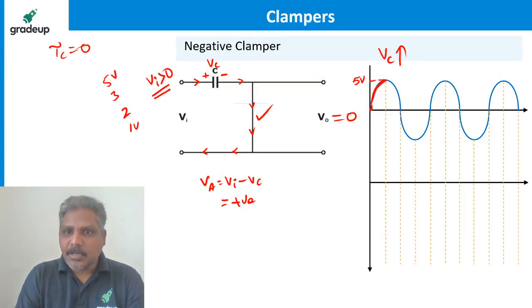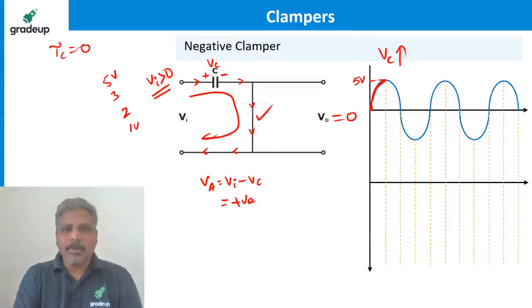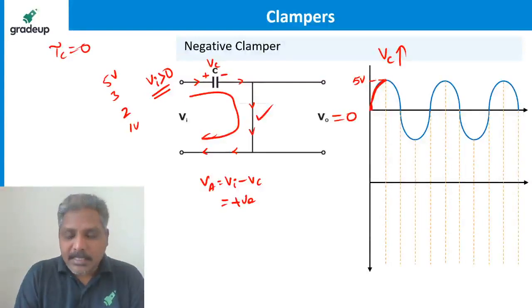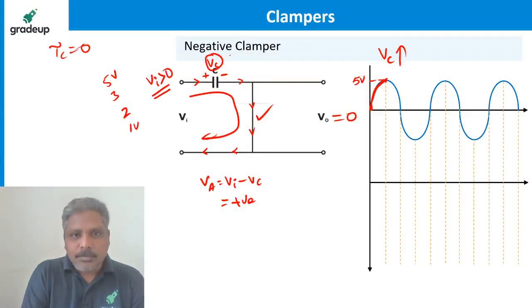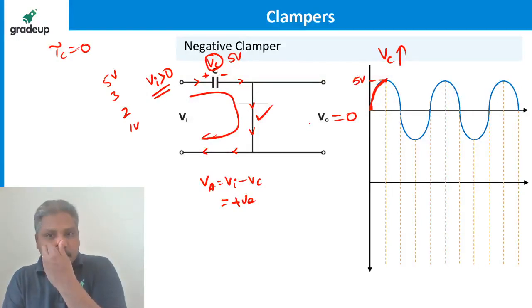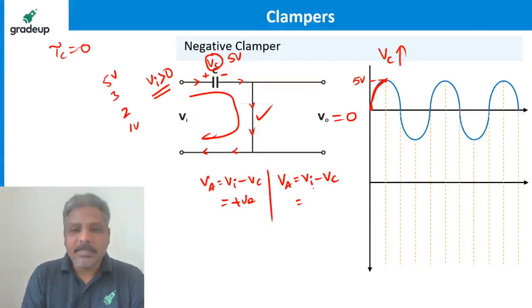Till this point there is no confusion, I think, right? It is just like a loop, so the capacitor voltage is increasing as per the input. Once the input has reached 5 volts, the capacitor voltage has also reached 5 volts. With a numerical I am explaining, guys. So what is the anode voltage always? Remember, the anode voltage is always Vi minus Vc. So how much is Vi now?